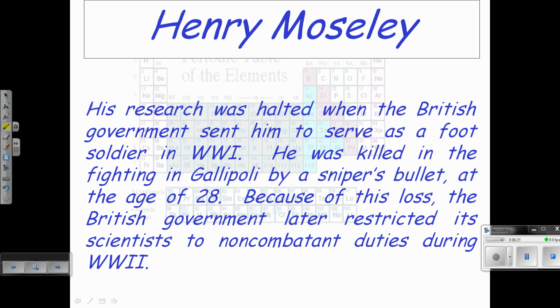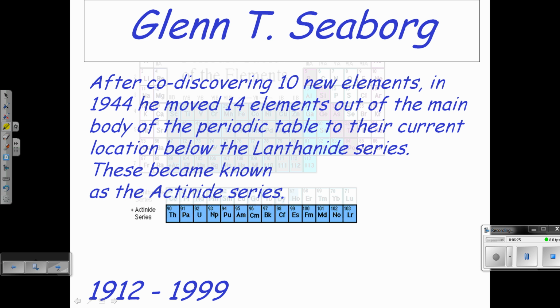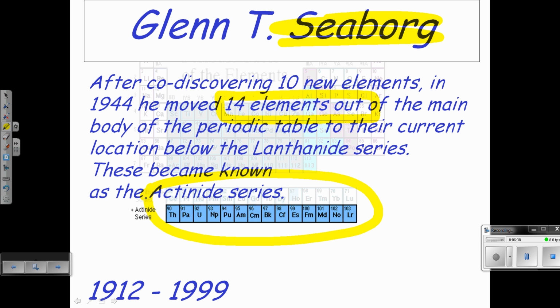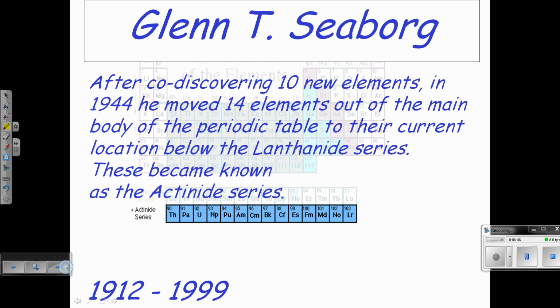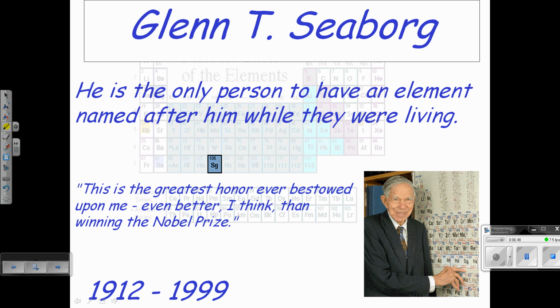In World War I, Gallipoli, I believe he passed away. Seaborg basically moved 14 elements. If you look at the modern day periodic table, these original elements here, the rare earth elements, were basically pulled down. They used to sit about right here in the periodic table. He pulled them out and rearranged the periodic table. He was the only person that actually had an element named after him while he was living.